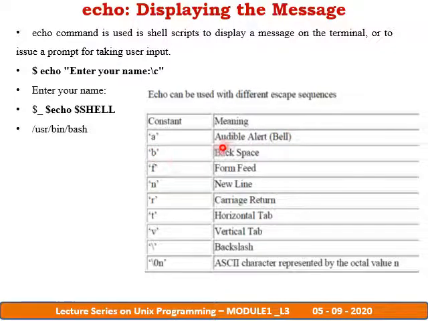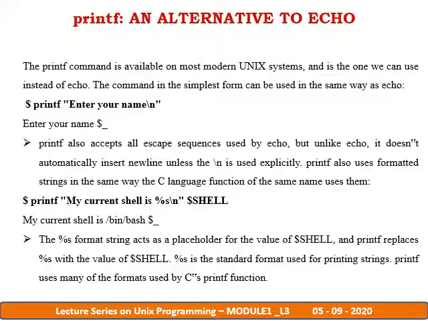Then backslash b, backspace, f, form feed, backslash n, new line, r, carriage return, t, horizontal tab, v, vertical tab, like vertical space between, then backslash followed by an octal value n, which is the ASCII character represented by the octal value of n. So these are the different escape sequences that can be used with the echo command.